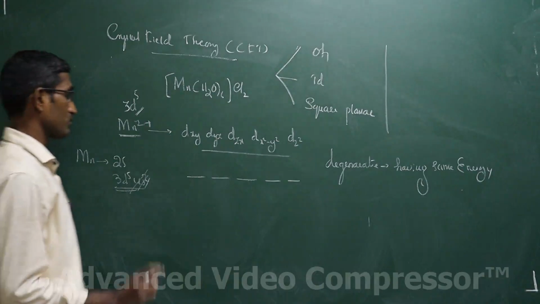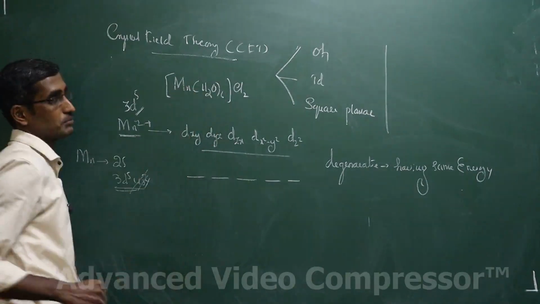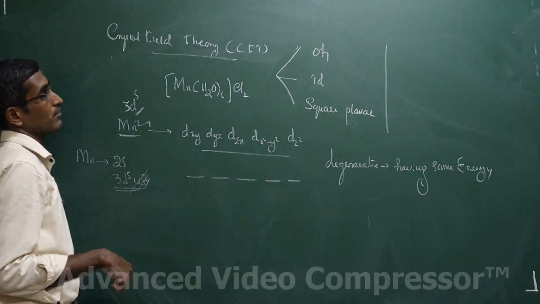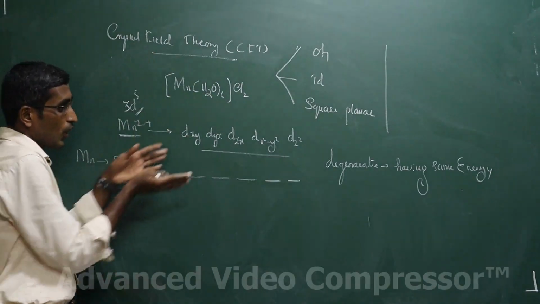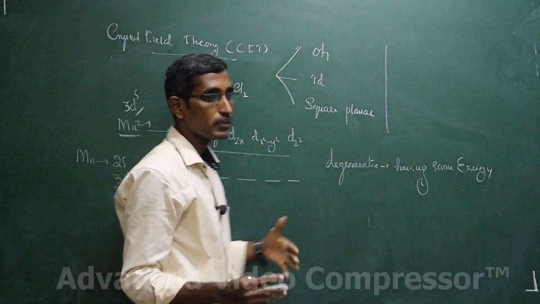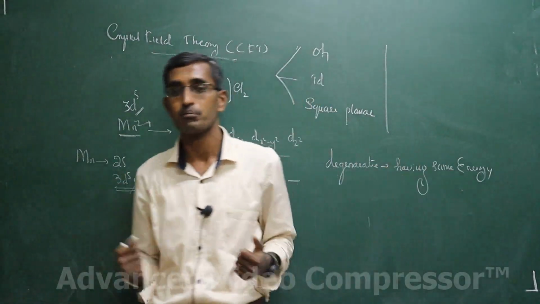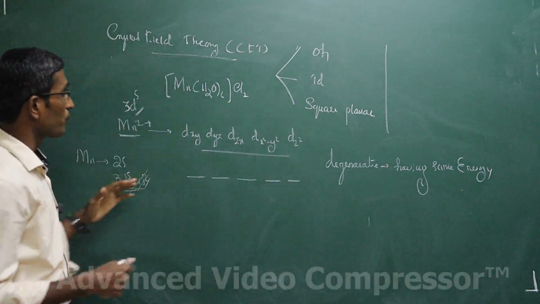Now what happens, students, if the ligand comes? In the crystal field theory, they explained how the splitting of the d orbital happens when the ligand field comes. I'll take two more complexes for instance.